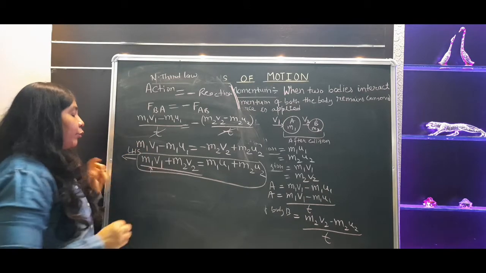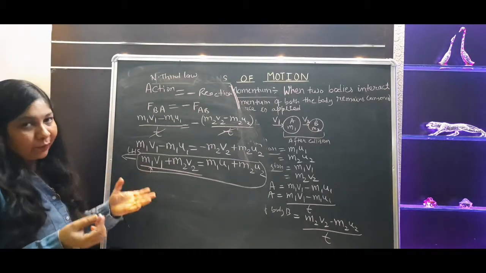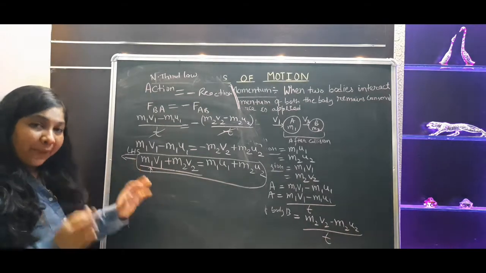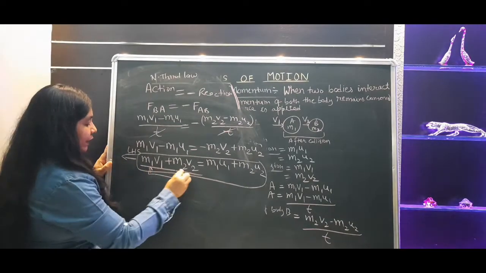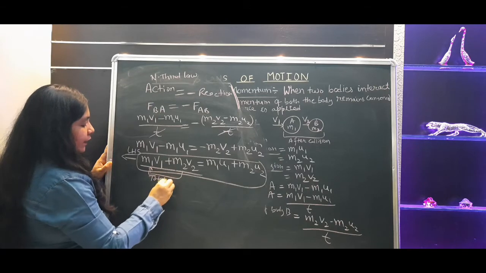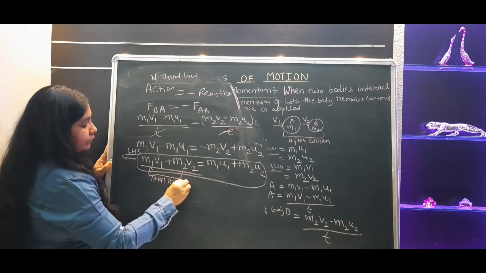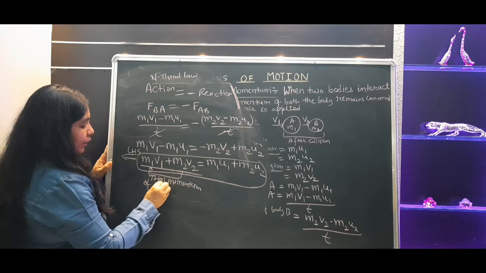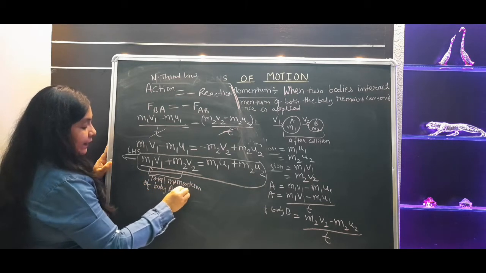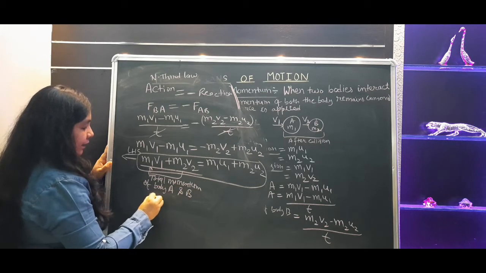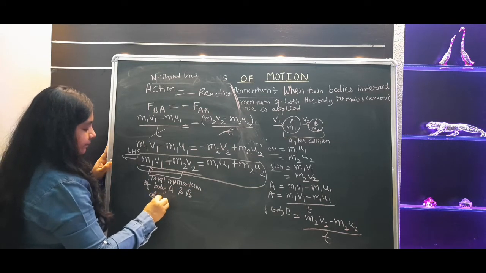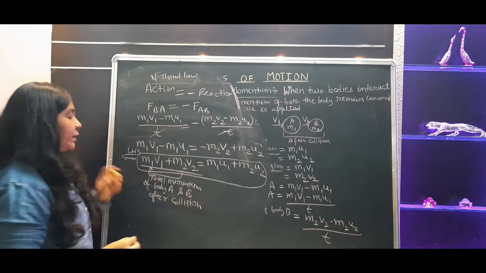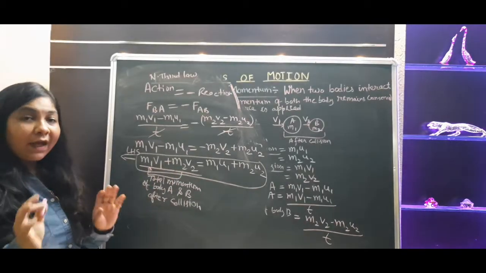This is the momentum of body A after collision, and this is M2V2, the momentum of body B after collision. So this is the total momentum of body A and B after collision.